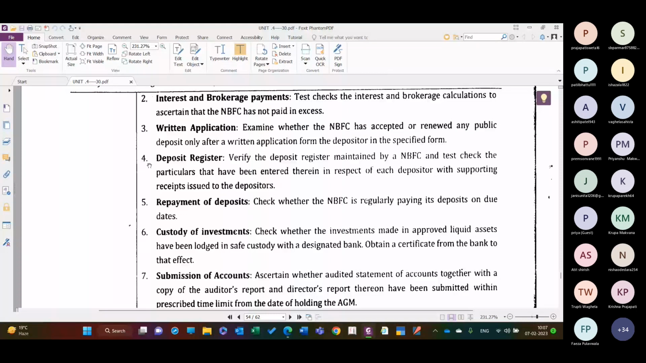Deposit register, very, very important. They have to maintain it; verify the deposit register maintained by the NBFC and test check the particulars that have been entered therein in respect of each depositor with the supporting receipts issued to the depositors.